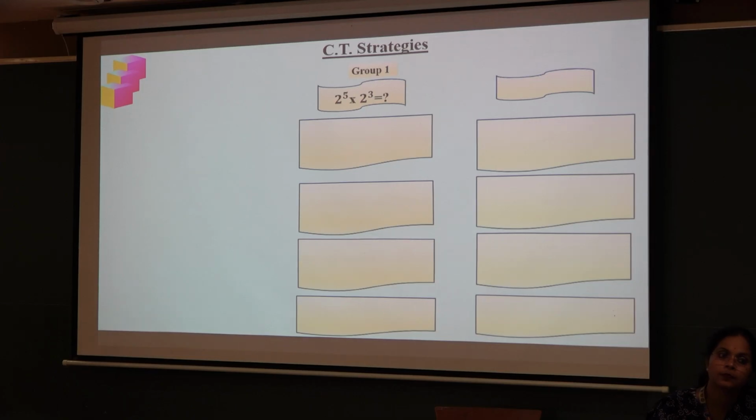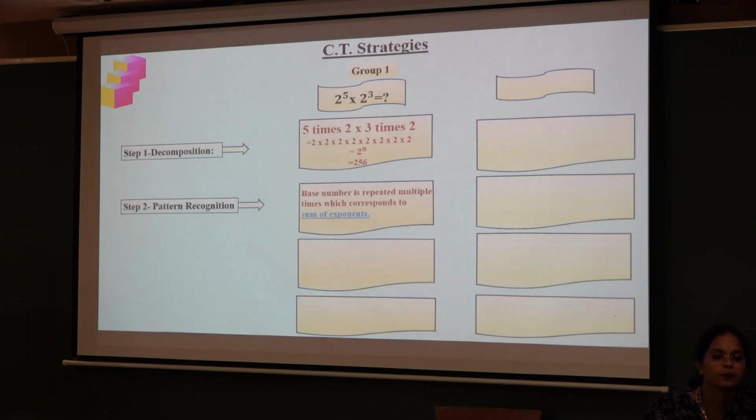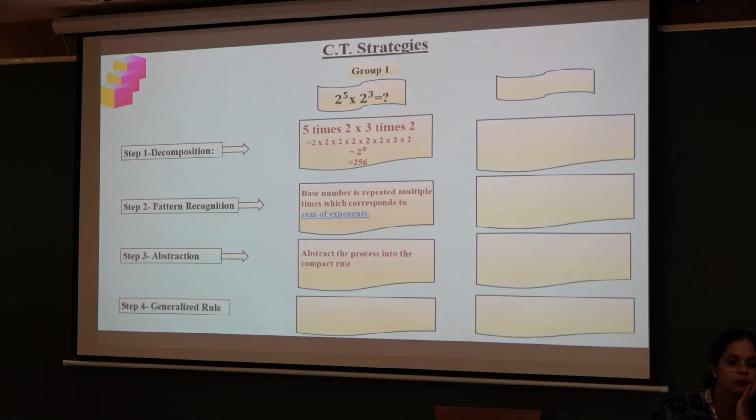In task 1, group 1 received a card of a multiplication sum, which is 2 raised to 5 multiplied by 2 raised to 3. With the help of previous knowledge of the relation between base and power, they decomposed it. 2 raised to 5 is nothing but 5 times 2, and 2 raised to 3 is nothing but 3 times 2. Ultimately, they reached a solution which is 2 raised to 8. When all 4 groups presented their outcomes of decomposition on the board, all the students understood the pattern: the base number is repeating multiple times, and that corresponds to a sum of the powers.